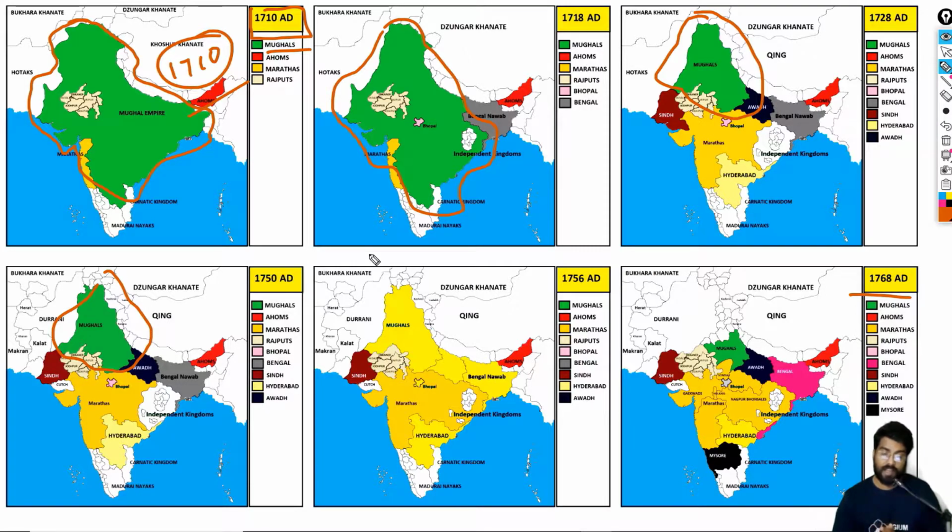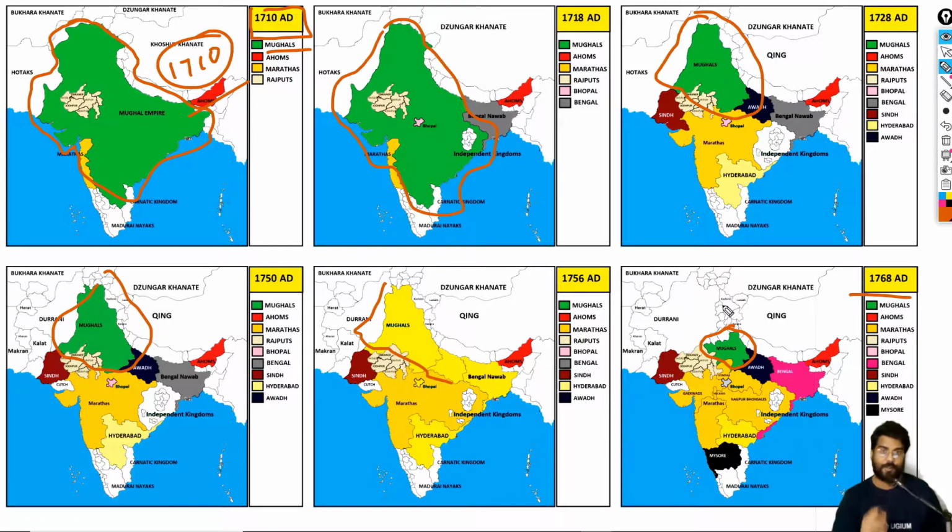Here we have all of them in yellow, because they were in alliance with the Marathas. Technically by 1756 the Marathas were the greatest power in India. We will deal with that later. Now in 1768 we have the Mughal Empire like this. This is the total area of the Mughal Empire now.